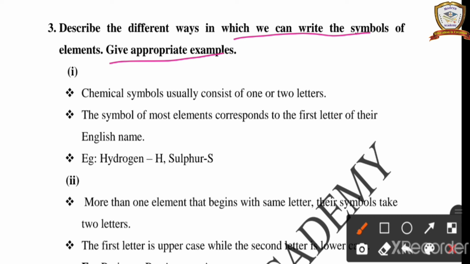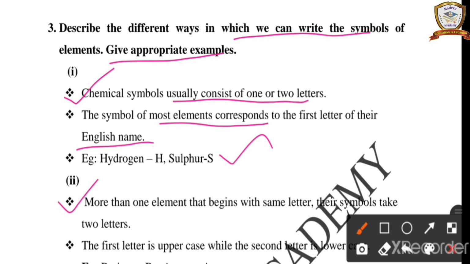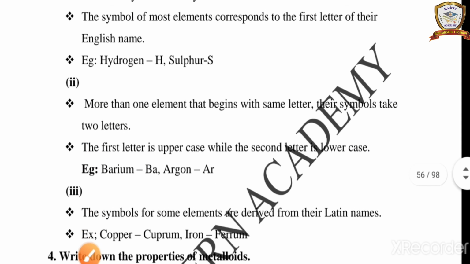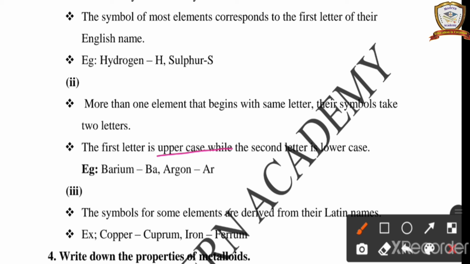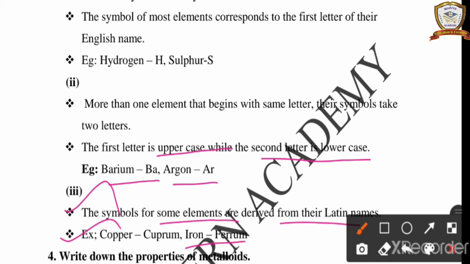give appropriate examples. First one, a chemical symbol usually consists of one or two letters. The symbol of most elements corresponds to the first letter of their English name. Example, hydrogen and sulfur. Second point, for more than one element that begins with the same letter, their symbol takes two letters. The first letter is uppercase while the second letter is lowercase. Barium, Ba, argon, Ar. Last point, the symbols of some elements are derived from their Latin names. Example copper, that is cuprum. Iron is ferrum. Is it clear?